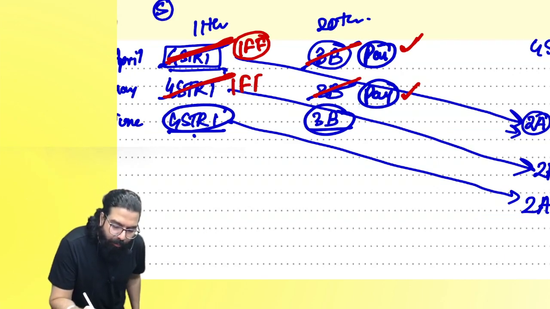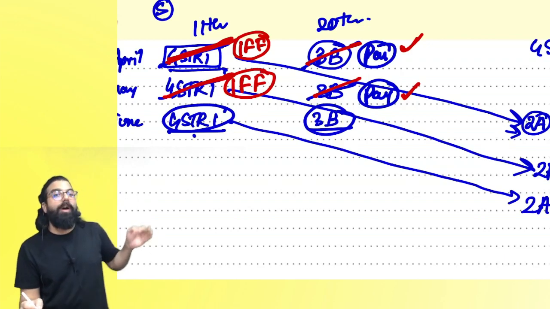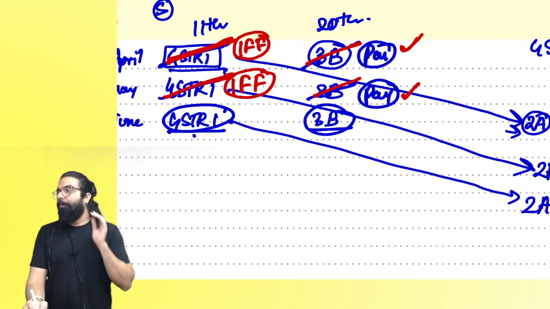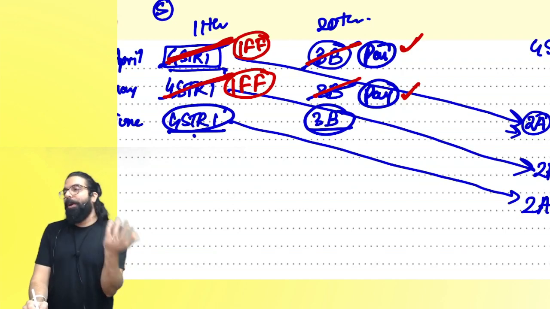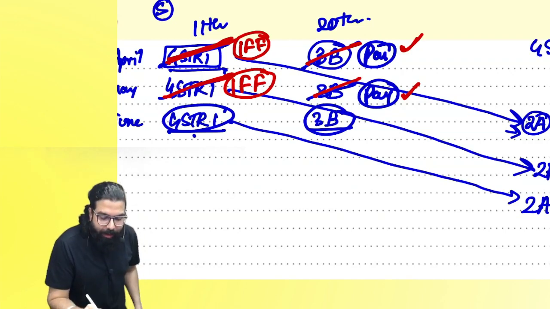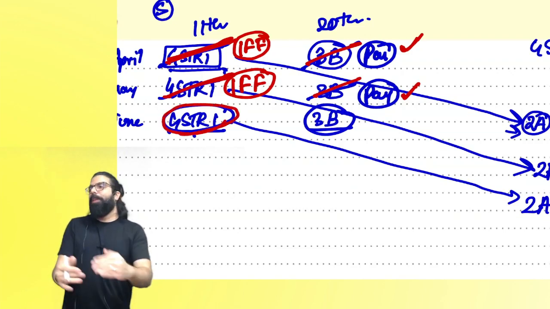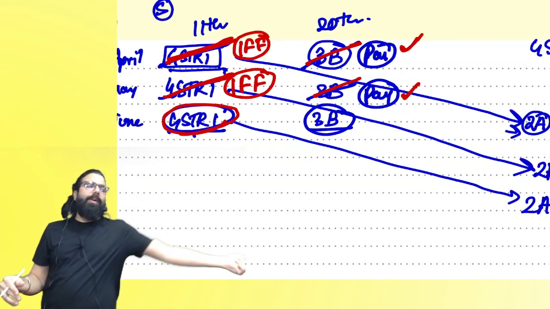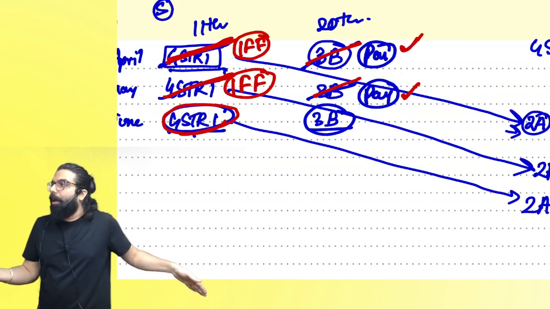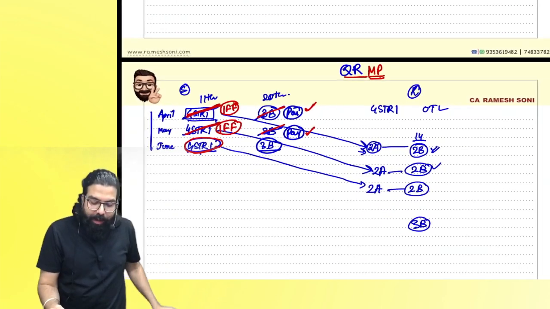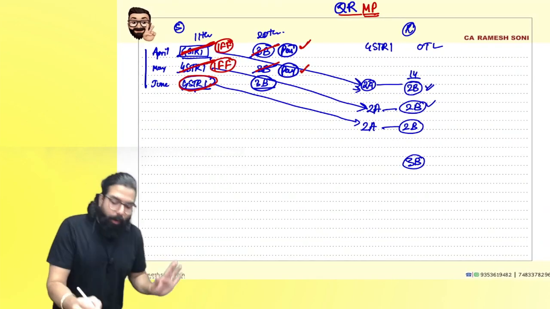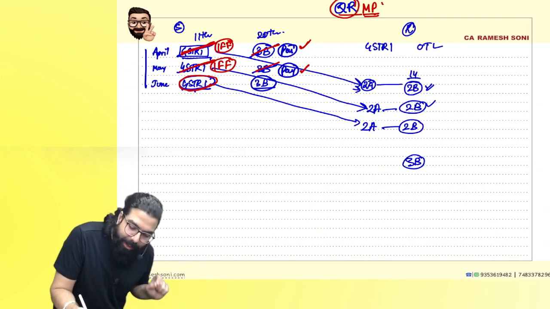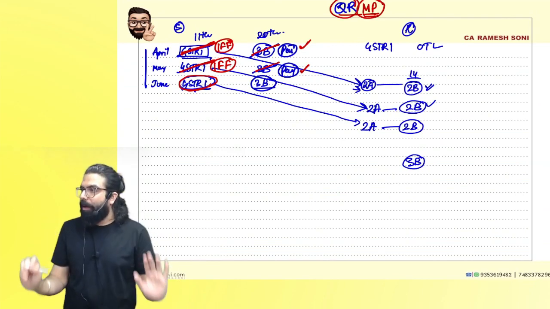Here also, in the invoice furnishing facility, you can put only those invoices for which the front party wants the credit. Means B2B or B2C? B2B invoices. Are we clear, everyone? And for the third month, do one thing. When you are filing GSTR 1, put all the details of the remaining invoices and the front parties will be able to take the credit. Is my point clear till here? And this is known as the QRMP scheme. Quarterly return you file, but monthly payments you do. Sir, are we clear till here?